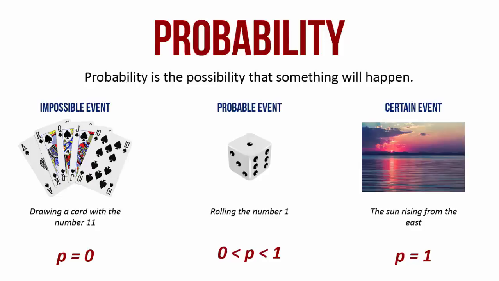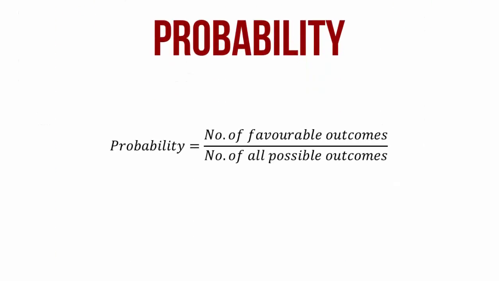But what exactly is this value? Given that I throw a dice, what value between 0 and 1 denotes the probability that I will throw a number 1? The probability of any event occurring is the number of favorable outcomes divided by the number of all possible outcomes. So if you are throwing a dice, your favorable outcome for which you are calculating probability was that you are throwing the number 1.